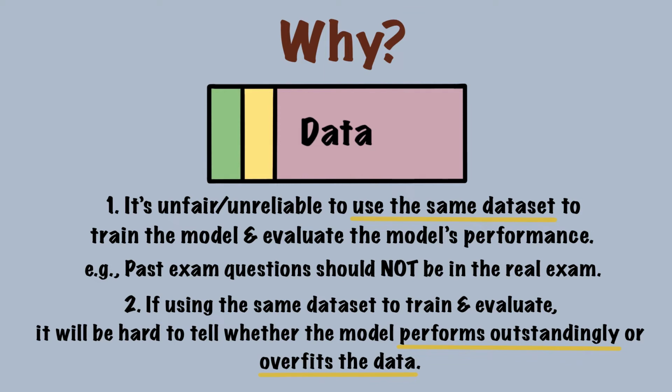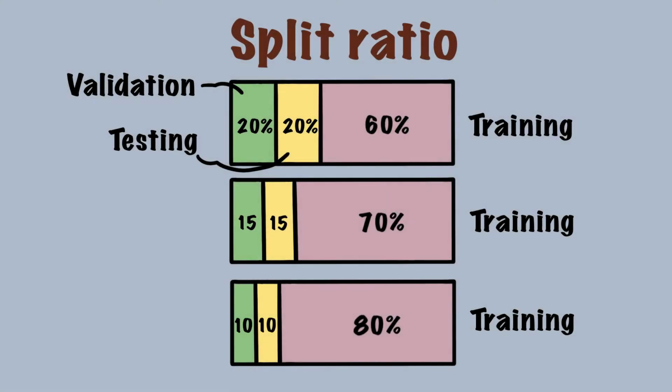However, if we use different datasets to train and evaluate the model, we can kind of make sure the model doesn't just work fine for the training data and avoid the problem of overfitting. That's the two main reasons why we must split the data for different purposes. But how do we split the data exactly? There are 3 common splits you can consider.